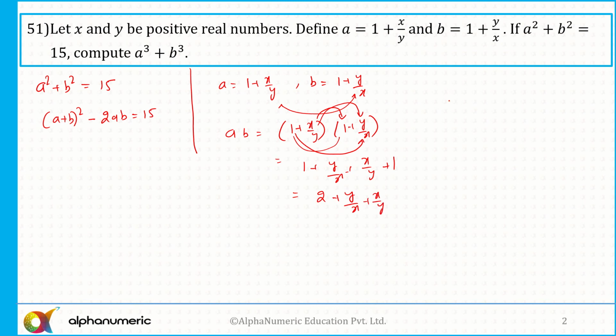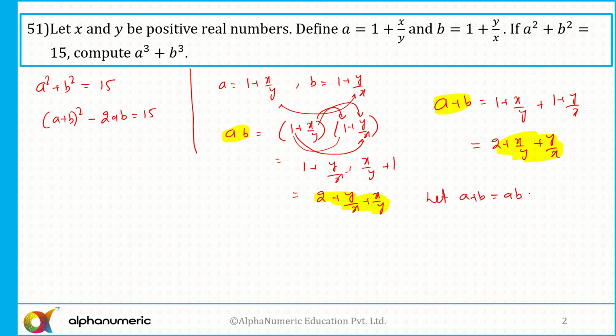Similarly, if you calculate the sum a plus b, a equal to 1 plus x by y and b equal to 1 plus y by x. So this is equal to what? 2 plus x by y plus y by x. Now if you observe here, both of them are the same. So here it is 2 plus y by x plus x by y, and this is 2 plus x by y plus y by x, which means that a into b is the same as a plus b. So I can say let a plus b equal a into b, and let's say that term is equal to k. Both of them are k.